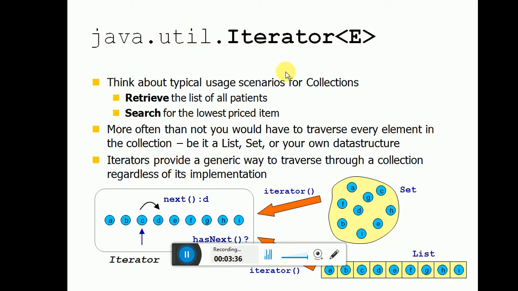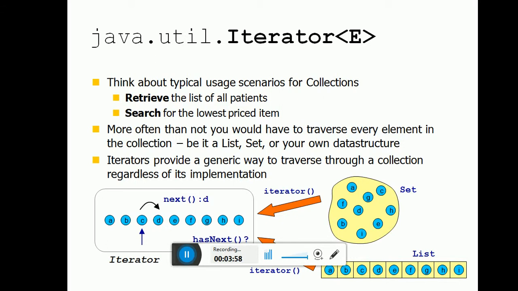java.util.Iterator. Think about typical usage scenarios for a collection: retrieve the list of all the patients, or search for the lowest price item. More often than not, you would have to traverse every element in the collection, be it a list, a set, or your own data structure.